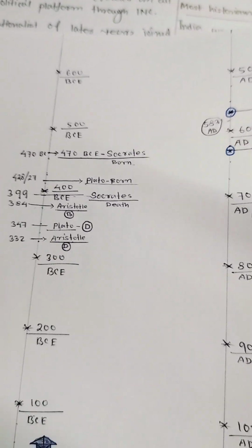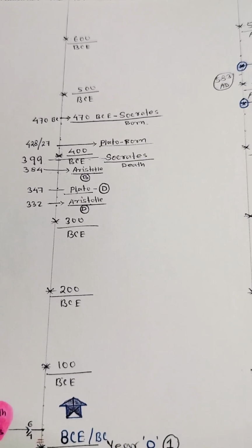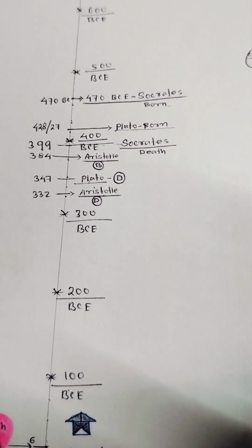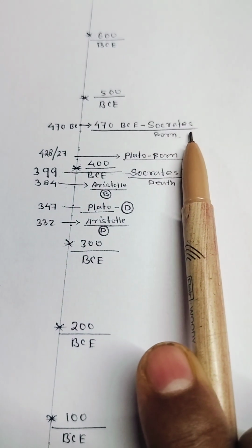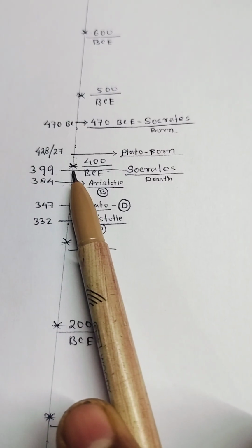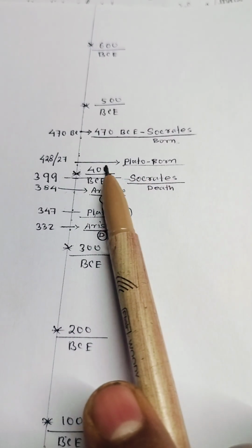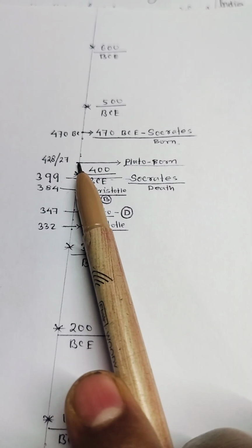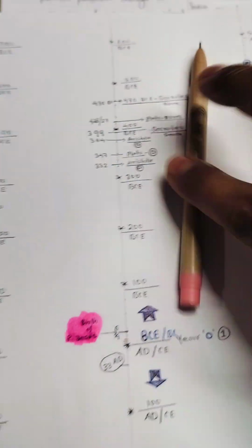As we are civil service students preparing for history and political science, there are philosophies and many things. So now we will understand the philosophers' birth dates. In 470 BC Socrates was born. Socrates' death was in 399 BC, as I have highlighted according to my table. Plato was born in 428. Remember, it is BCE, Before Common Era.